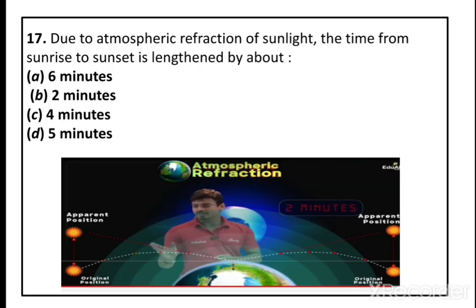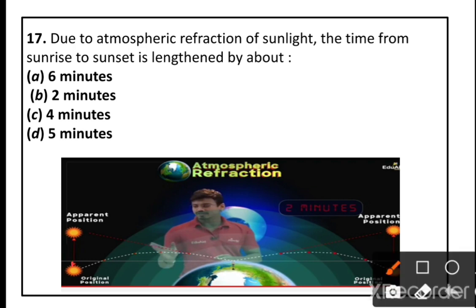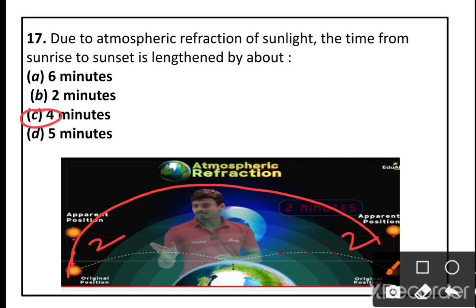So due to the atmospheric refraction of sunlight, the time from the sunrise to sunset, option A 6 minutes, option B 2 minutes, option C 4 minutes, option D 5 minutes. Here 2, here 2. So the total time is 2 plus 2, 4 minutes. So due to the atmospheric refraction of sunlight, the time from sunrise to sunset is lengthened by about 4 minutes.